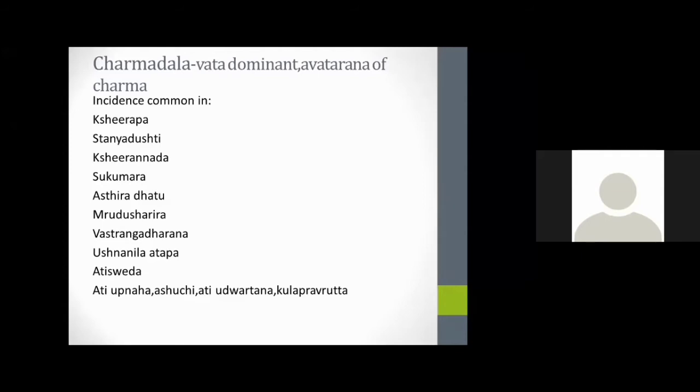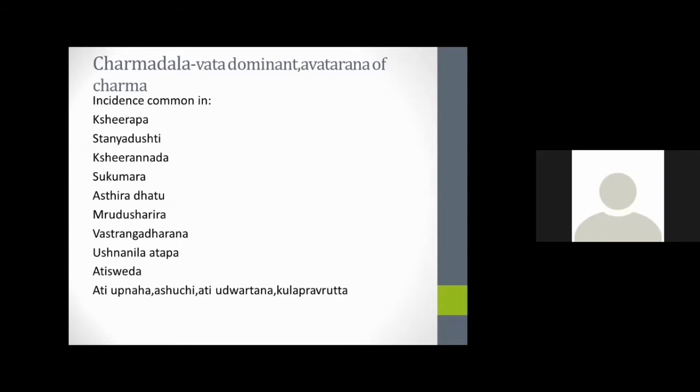Mainly Charmadala will be Vata dominant, and it is considered as the Avadharana of Charma. It is mainly Vayu Bhuyishta and Vayu Atmakameva Charma Avadharana. The main symptom will be splitting of the skin. It is explained in detail by Kashyapa Samhita in Khilastana, and all other acharyas just mention Charmadala. So it is very important.